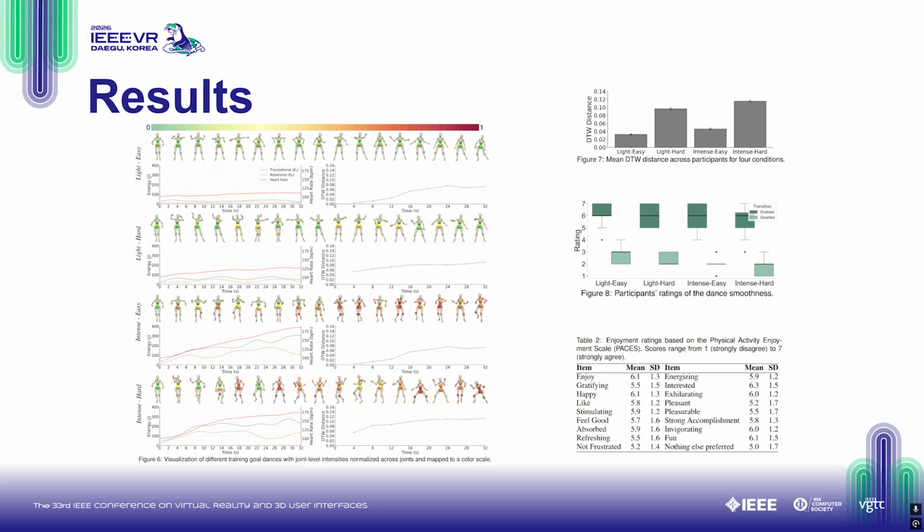Second, our variety control affects cognitive difficulty. Higher variety correlates with larger DTW error, indicating harder memorization and execution. Third, enabling transition cost significantly improves perceived smoothness. Finally, participants reported higher enjoyment with an average PACES score of 85%.